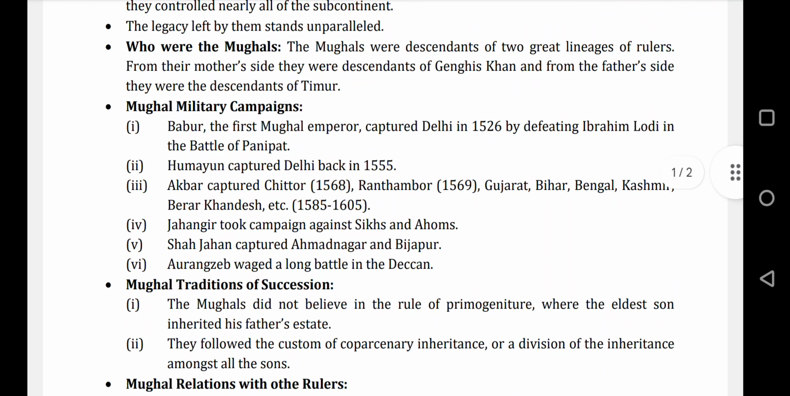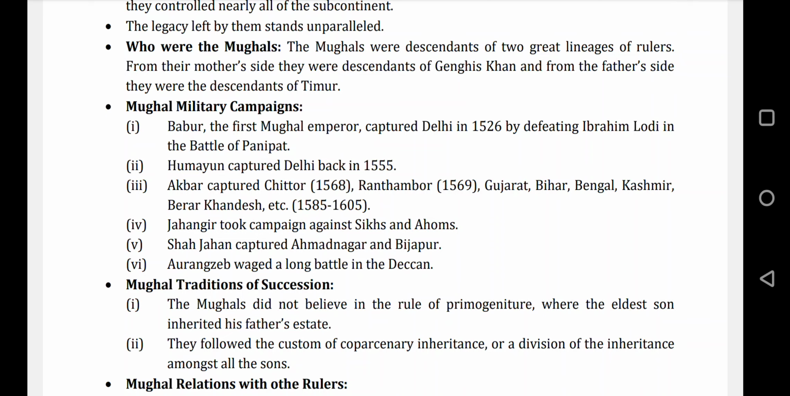Then we will talk about the Mughal military campaigns. Whenever any empire starts expanding, they carry out military campaigns. They fight battles with other territories so that they can capture them. First, Babur, the first Mughal emperor, captured Delhi in 1526 by defeating Ibrahim Lodi in the Battle of Panipat. Then it was Humayun who captured Delhi back in 1555. Why Delhi back in 1555?